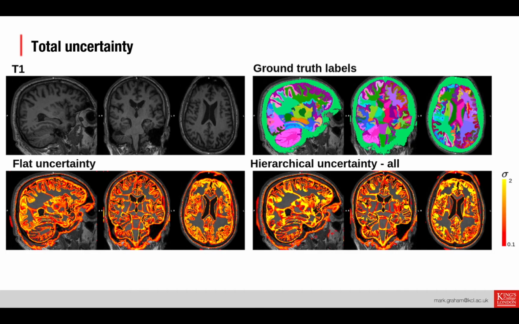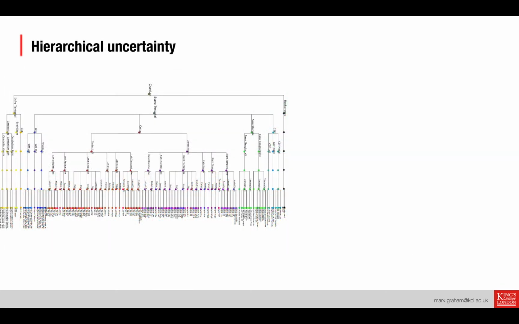But the hierarchical method has all this extra information. We've got information for the uncertainty at every branching point. So I'll just demonstrate that here. If we look at using the method to predict one of the cortical lobes on a subject in the test set, and we go from the cranium straight to the cortical lobe, we'll show both the segmentations and the associated uncertainty for each level.